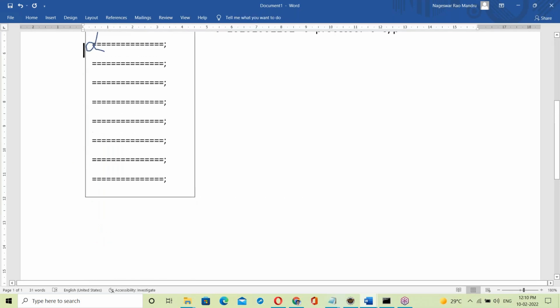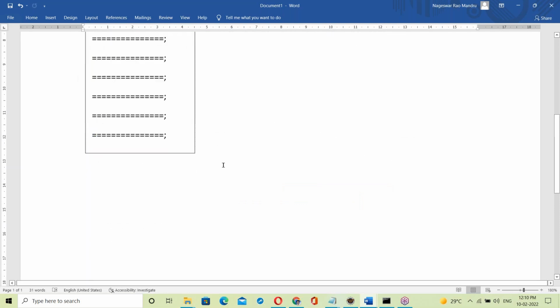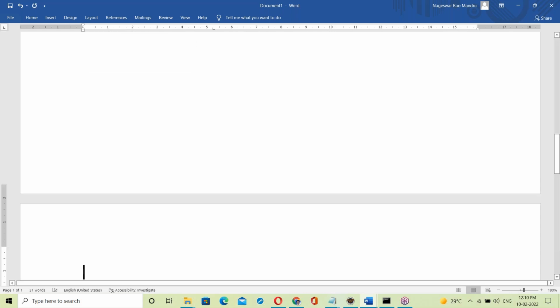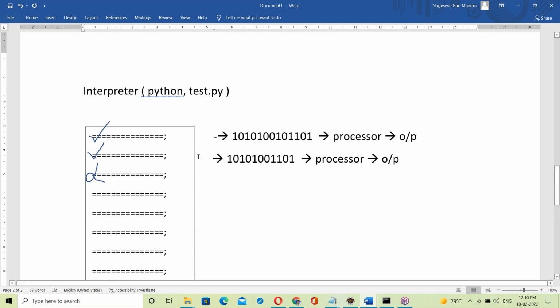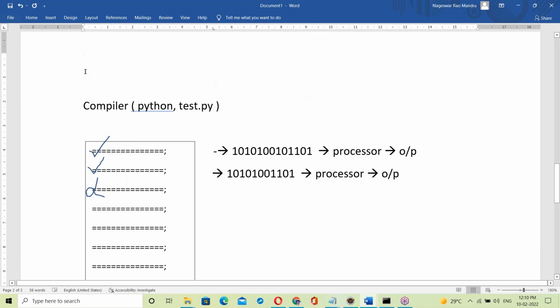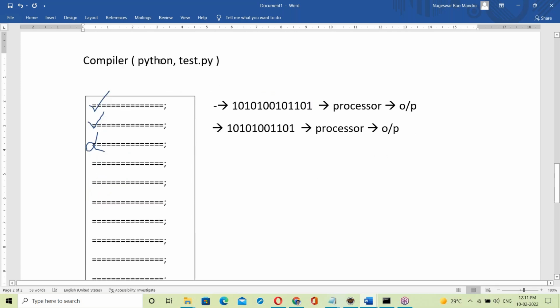For the compiler, let us take the C language, some test.c program, a C program. How is the compiler working here?